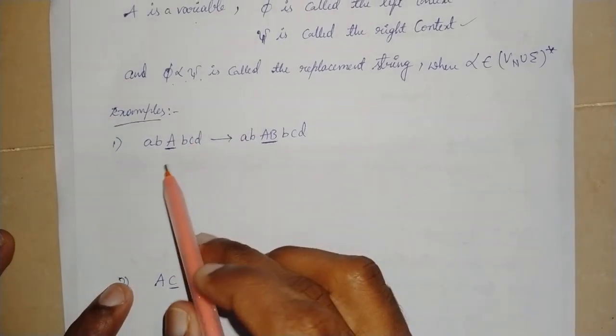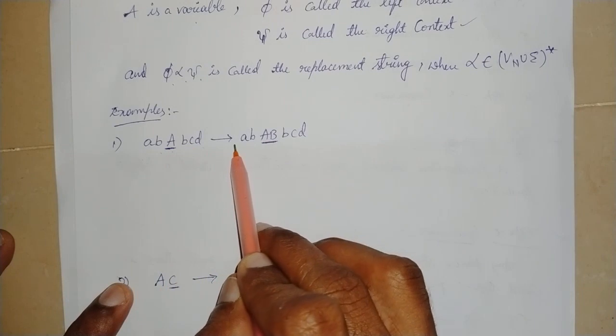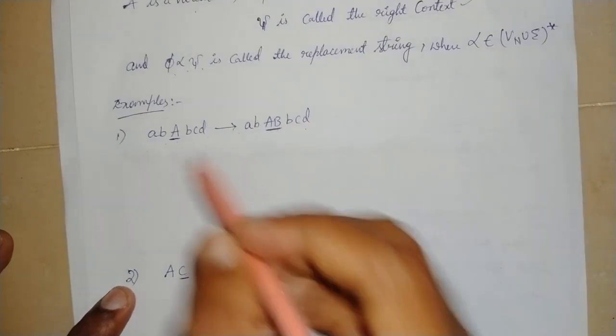First production rule: ABCD replaced by ABCD with A replaced by AB.